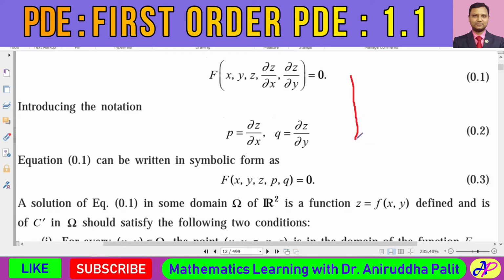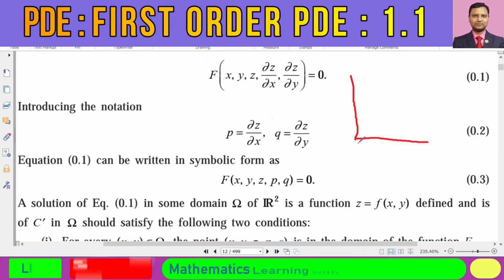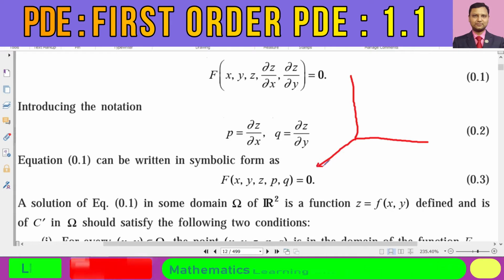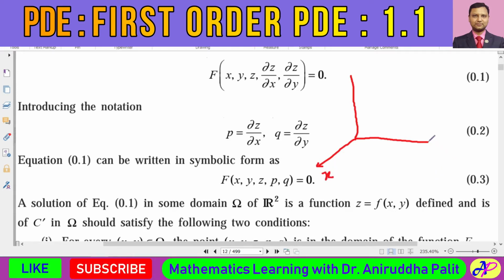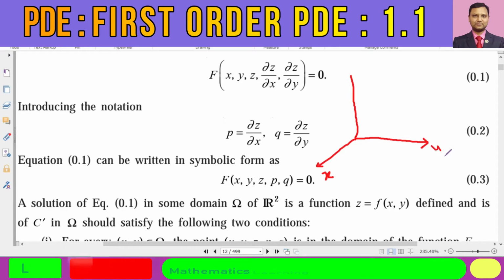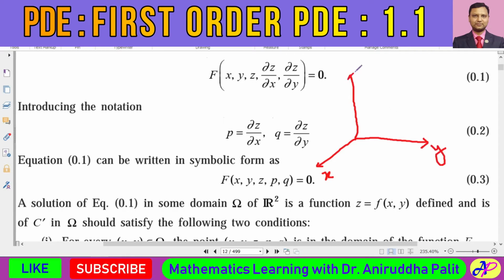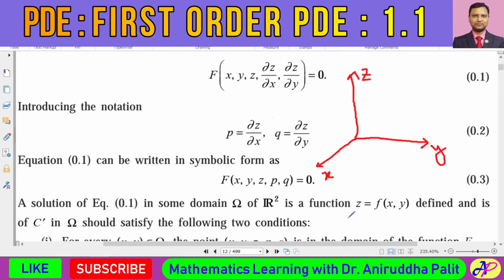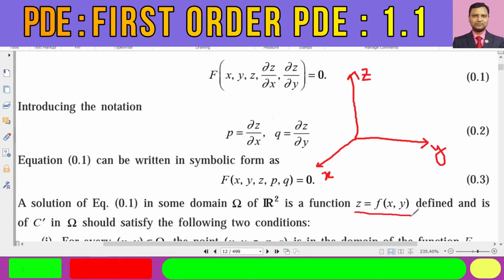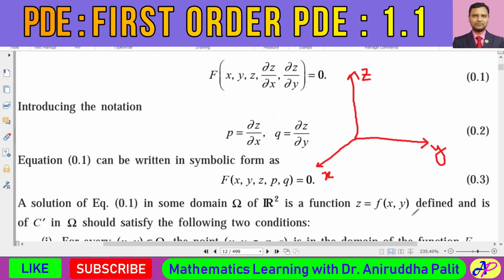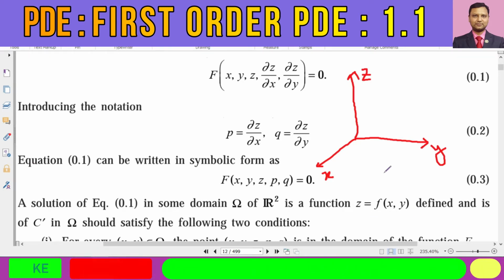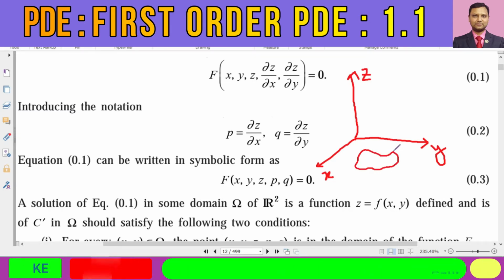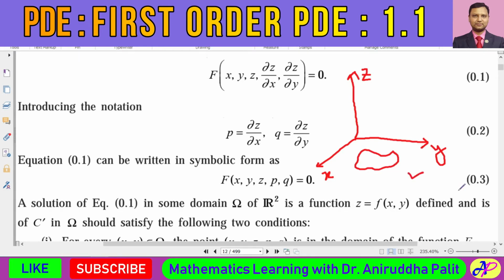Over here we would require three coordinate axes. One would be the x-axis, another the y-axis, and the third the z-axis. So z is equal to f of x comma y. This kind of function will be defined on certain domain in this xy plane.